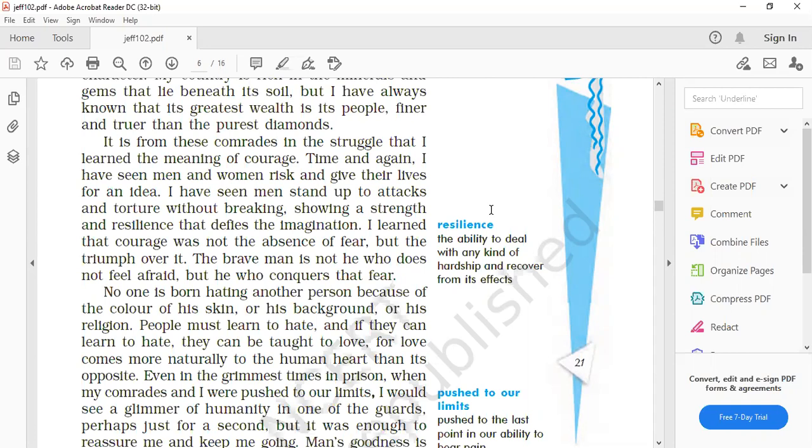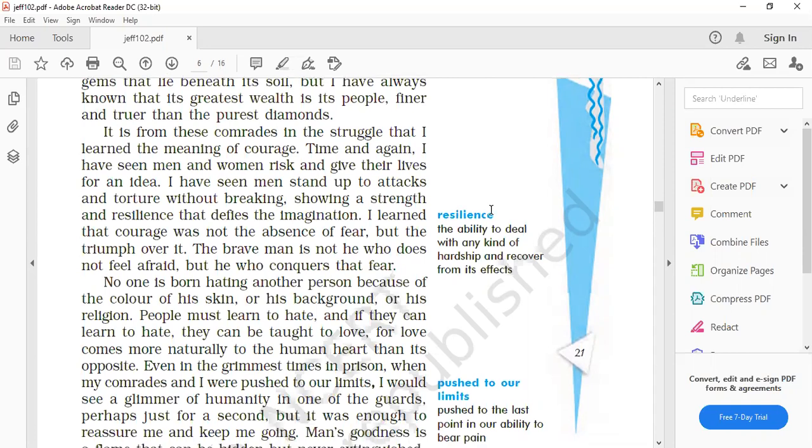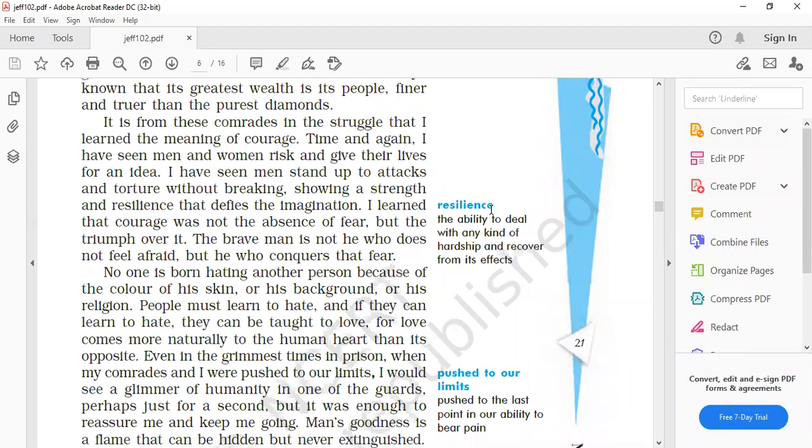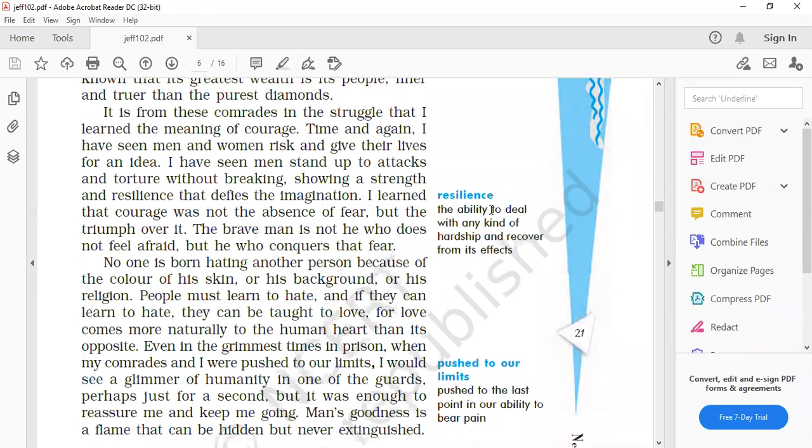This was the statement given by Nelson Mandela कि उसके कंट्री में बहुत से मिनरल्स और जेम्स हैं, बट ग्रेटेस्ट वेल्थ किसको कहा गया है? उस कंट्री के लोगों को, which are finer and truer than the pure diamonds. प्योर डायमंड से भी सच्चे और सबसे शुद्ध मिनरल्स वहाँ के लोग हैं. It is from these comrades in the struggle that I learned the meaning of courage.